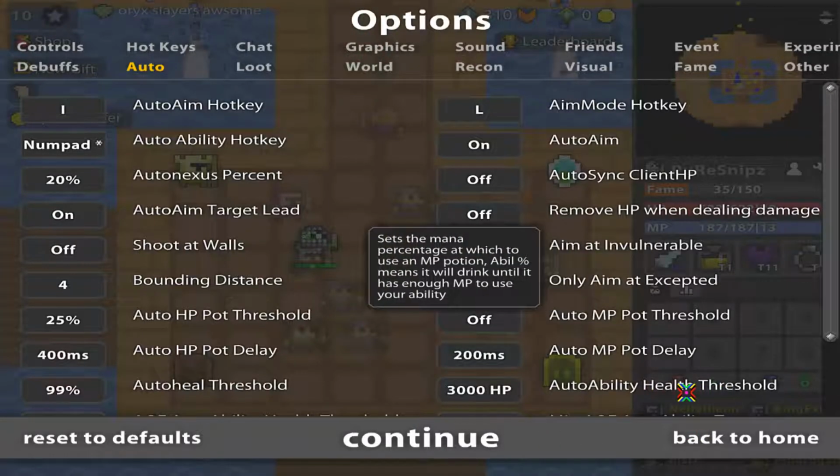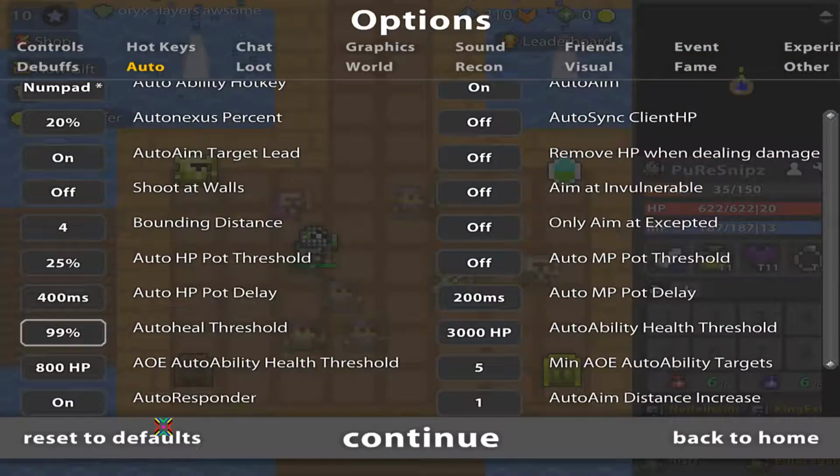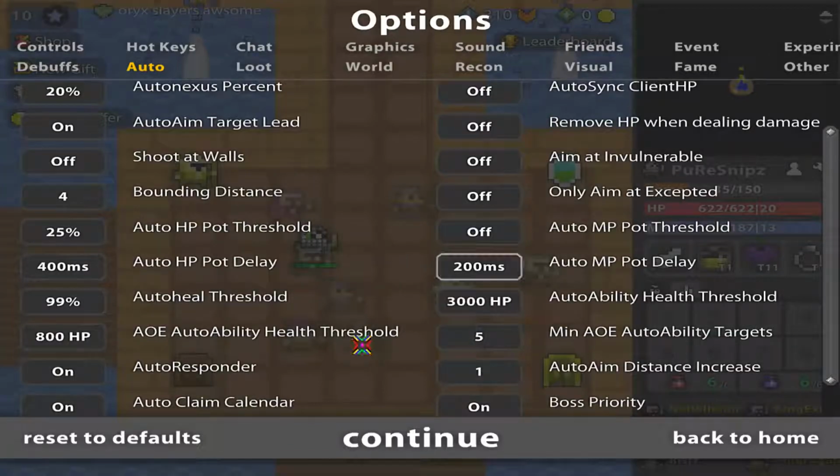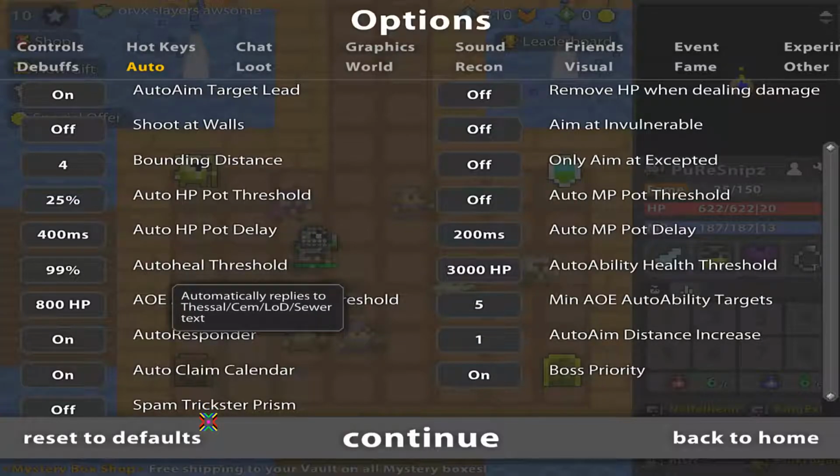Auto MP pot threshold, don't really use it. I can save my mana pots that way. Auto HP pot delay, 400 ms, 200 ms. This is all already standard basically. Auto responder, I put it on, it's pretty useful. You don't need to, but for example for sewer, pretty useful.